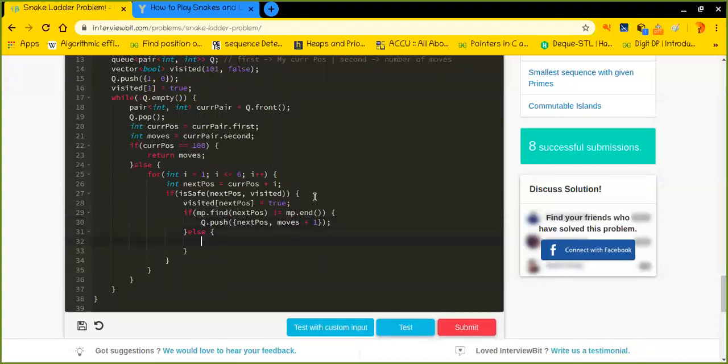And else, if it is not there in my map, nothing to worry about. I will simply push, okay, this will not be next pos. This will be MP of next pos, right? Because MP of next pos defines where I will be after this particular position, because it could be the mouth of the snake, or it could be the base of the ladder. Otherwise, if it is not found, then I could simply insert next pos and moves plus one.